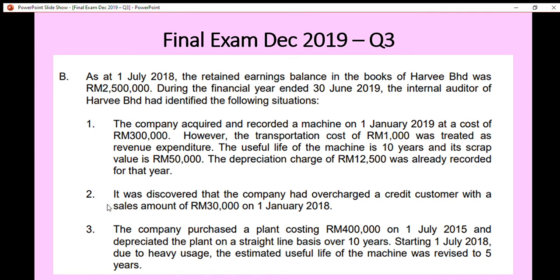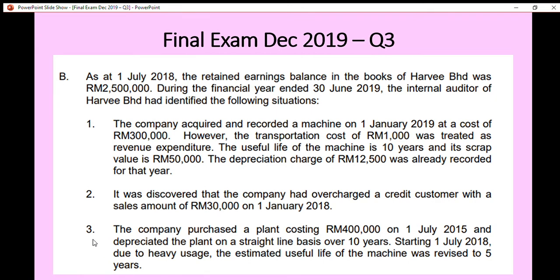For number 2, we know that the company had overcharged the sales amount on 1st January 2018, which is before the current financial period. So this is also an error, because the company had overcharged the credit customer with a sales amount of 30,000. This is considered an error, and it is a prior period error, because the error occurred before the current period.